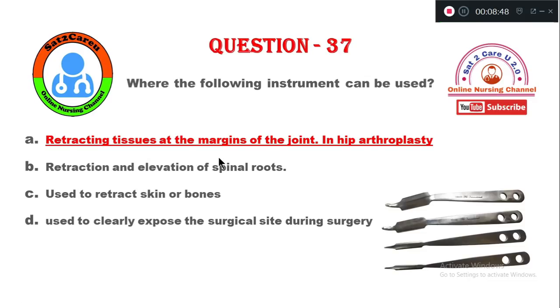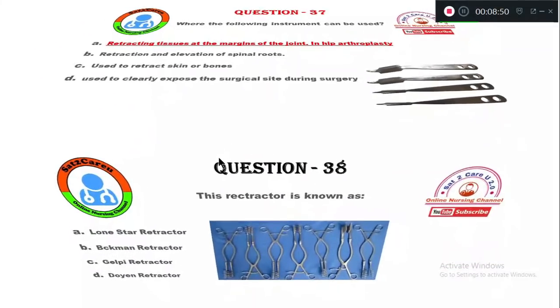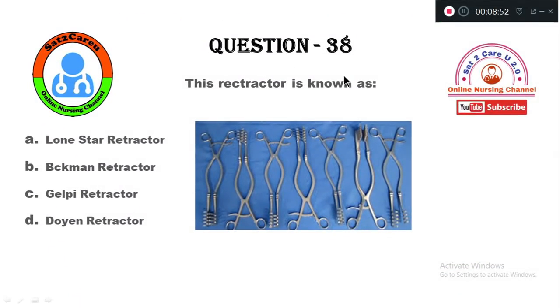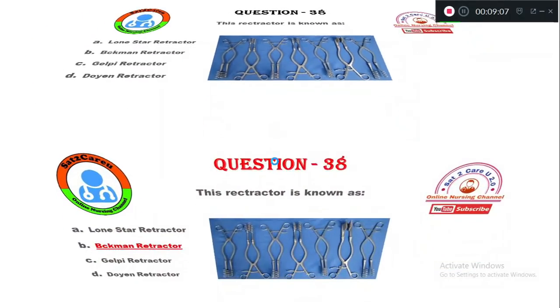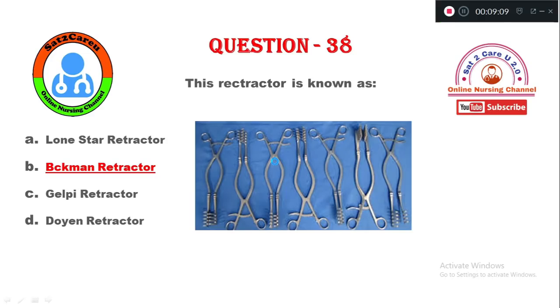joints. Question number 38. This retractor is known as option A, Lone Star retractor, B, Beckman retractor, C, Gelpi retractor, option D, Doyne retractor. So this retractor is known as option B, Beckman's retractor.